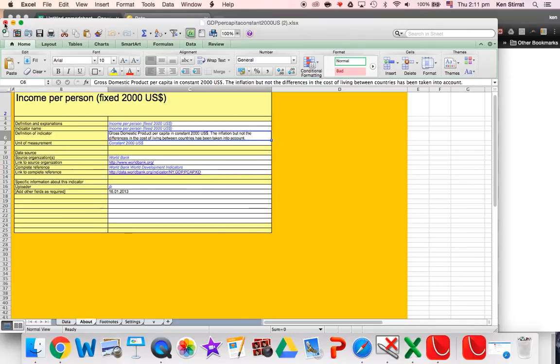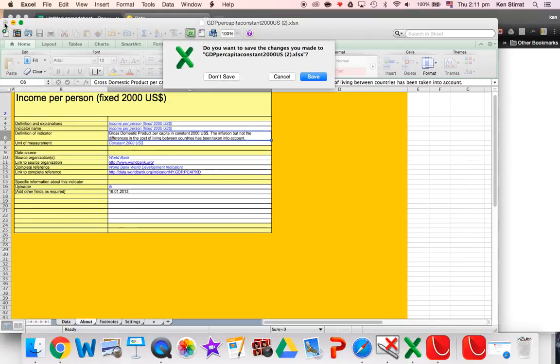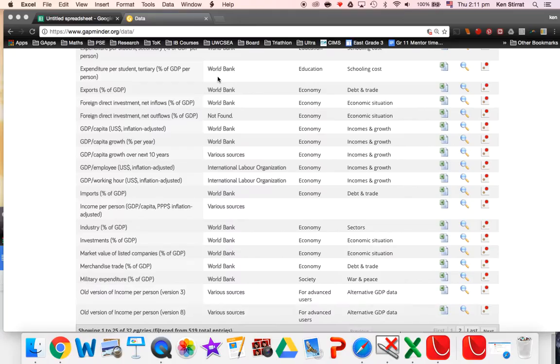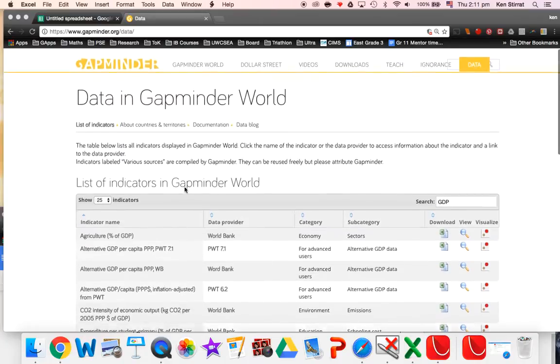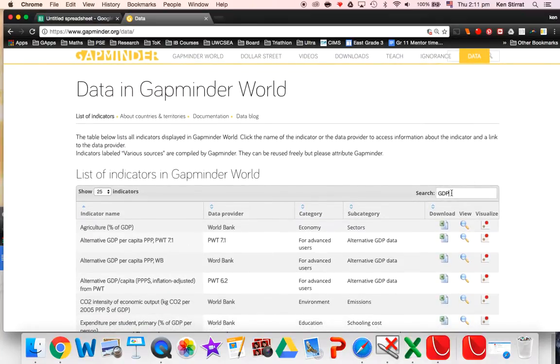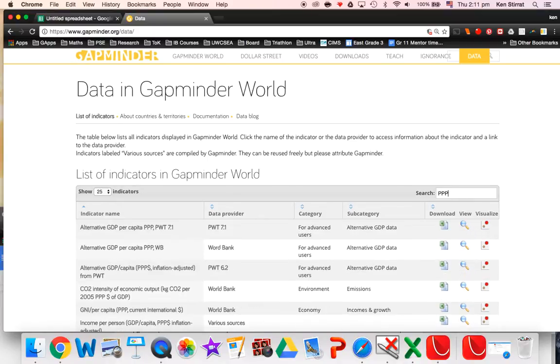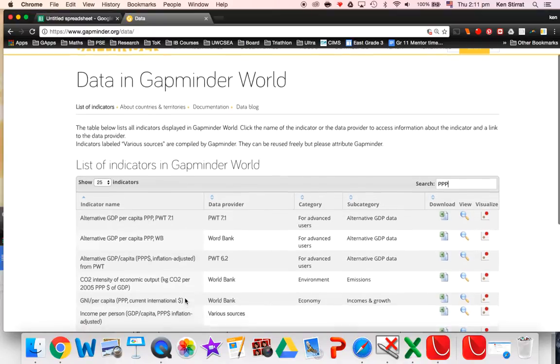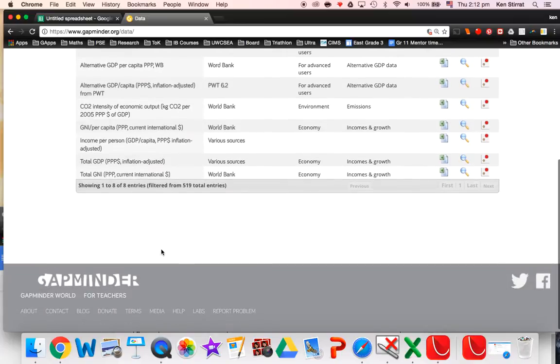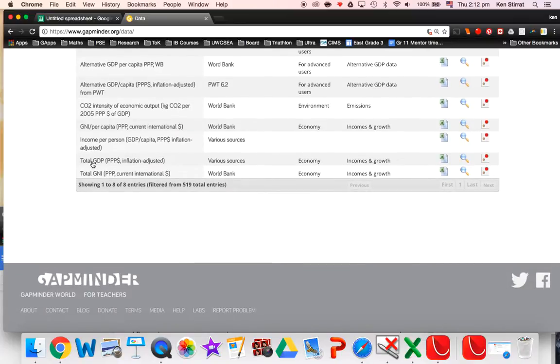I want GDP, which has been adjusted to be able to compare the purchasing power between different countries. And so I need PPP, purchasing power parity. So I'm just going to have a little look to see if I can find that GDP, little PPP. Oh, there we go. So alternative GDP, total GDP, purchasing power parity, inflation, income per person.